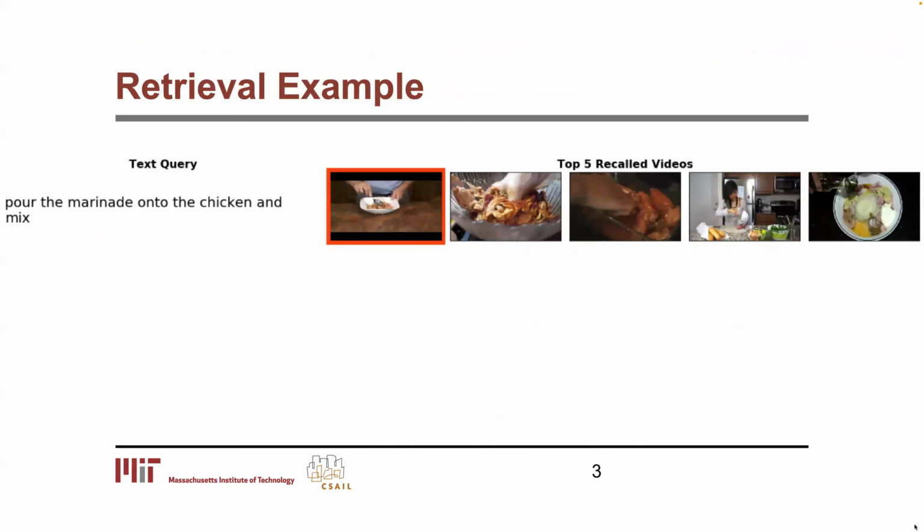As an example, suppose we have the query, pour the marinade onto the chicken and mix. We'd like to see videos which are relevant to this text query. Using our model, the top 5 most similar videos to this text query are shown, which are all related to the text.